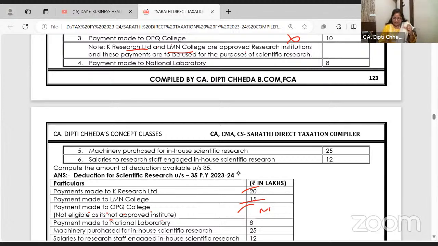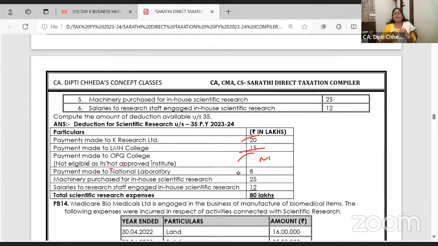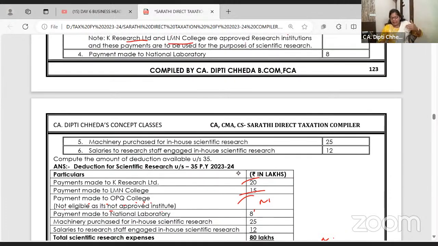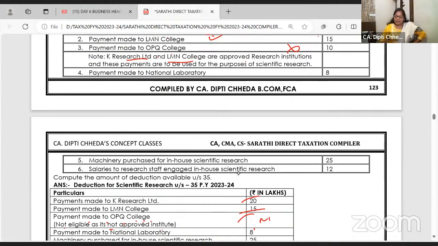Are you all with me? आपको समझ में आ रहा है? Ma'am, but in our study material, so many notes are given. They are explanatory notes, so that the student reading the study material can follow. Doesn't mean in the exam you have to write 7-8 notes. Either for this, I can write a note below: OPQ college is not approved and scientific research is not allowed. Or I have written here, not eligible and nil. Anything. The purpose, my habit is to write it in between with nil is so that later on we don't forget.